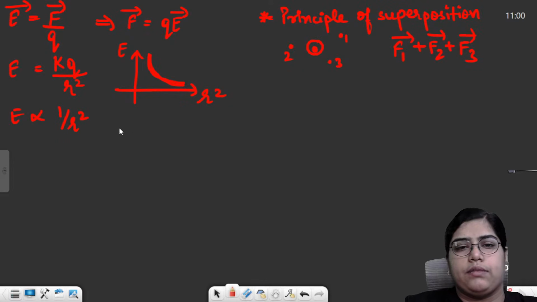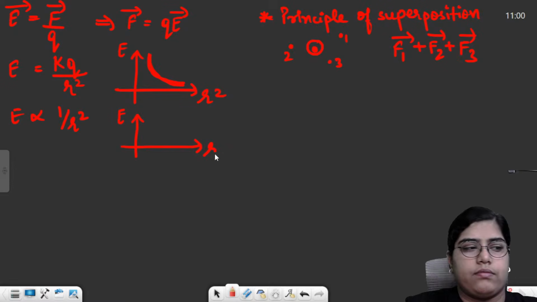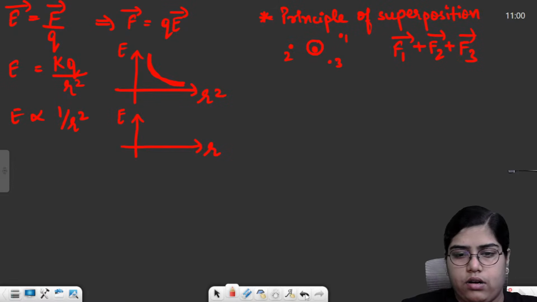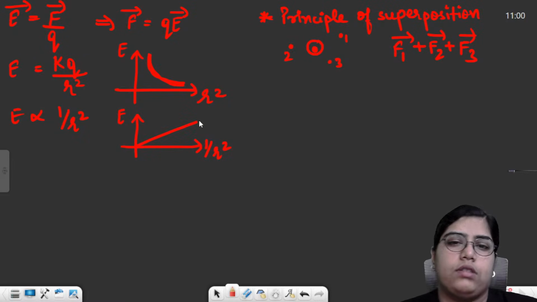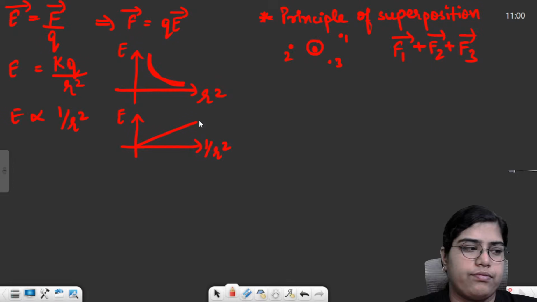So this is inversely proportional, and then the second graph was for electric field and r. Sorry, 1 upon r square. These are the two important graphs. For 1 upon r square, you will see electric field is directly proportional to 1 upon r square, so that will be a straight line graph.